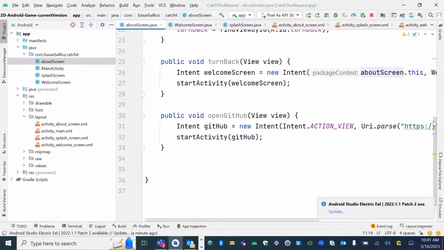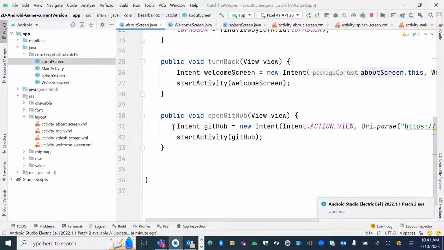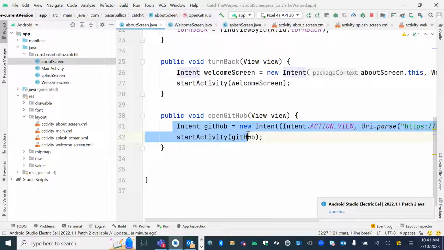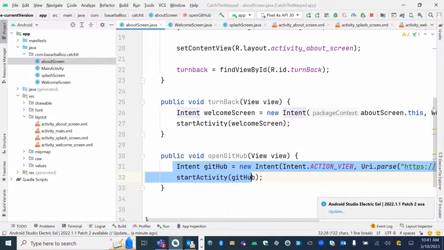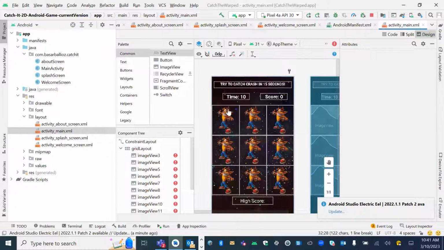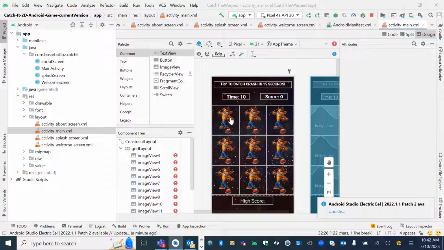For example, this is the one that would open up when you click on the screen right here, and there's a GitHub link button. This opens up the GitHub site, and all it's doing is going there, finding that website, and opening up that page. If I go to the activity main, this is the screen that shows you it moving from one page to another. You see some of those buttons in there again.